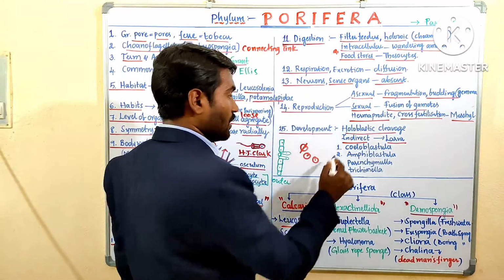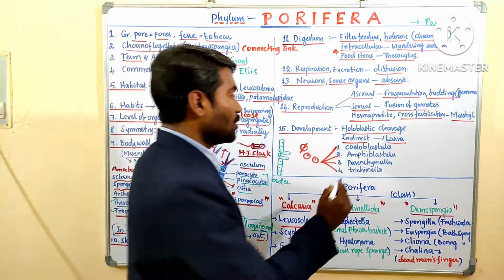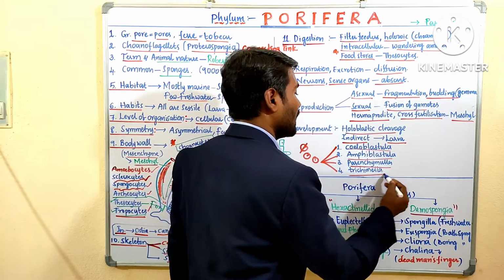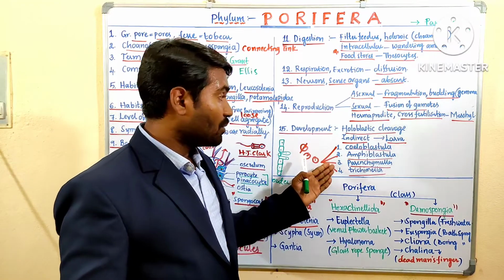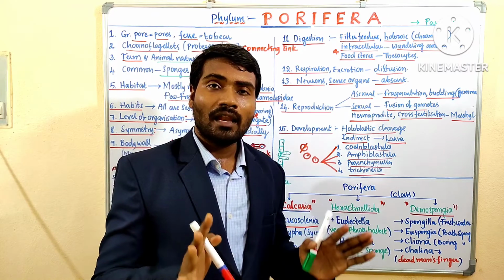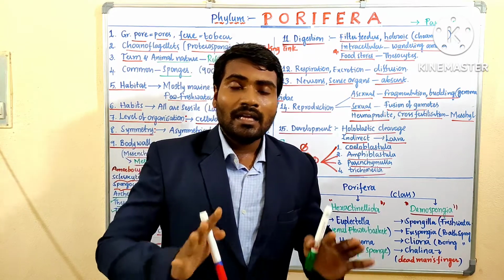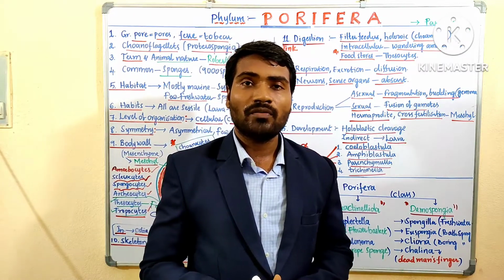Larva names we have to remember: Coeloblastula, Amphiblastula, Parenchymula, Trichimella. These are the larvae of poriferans. Till now we have discussed the general characteristic features of phylum Porifera.